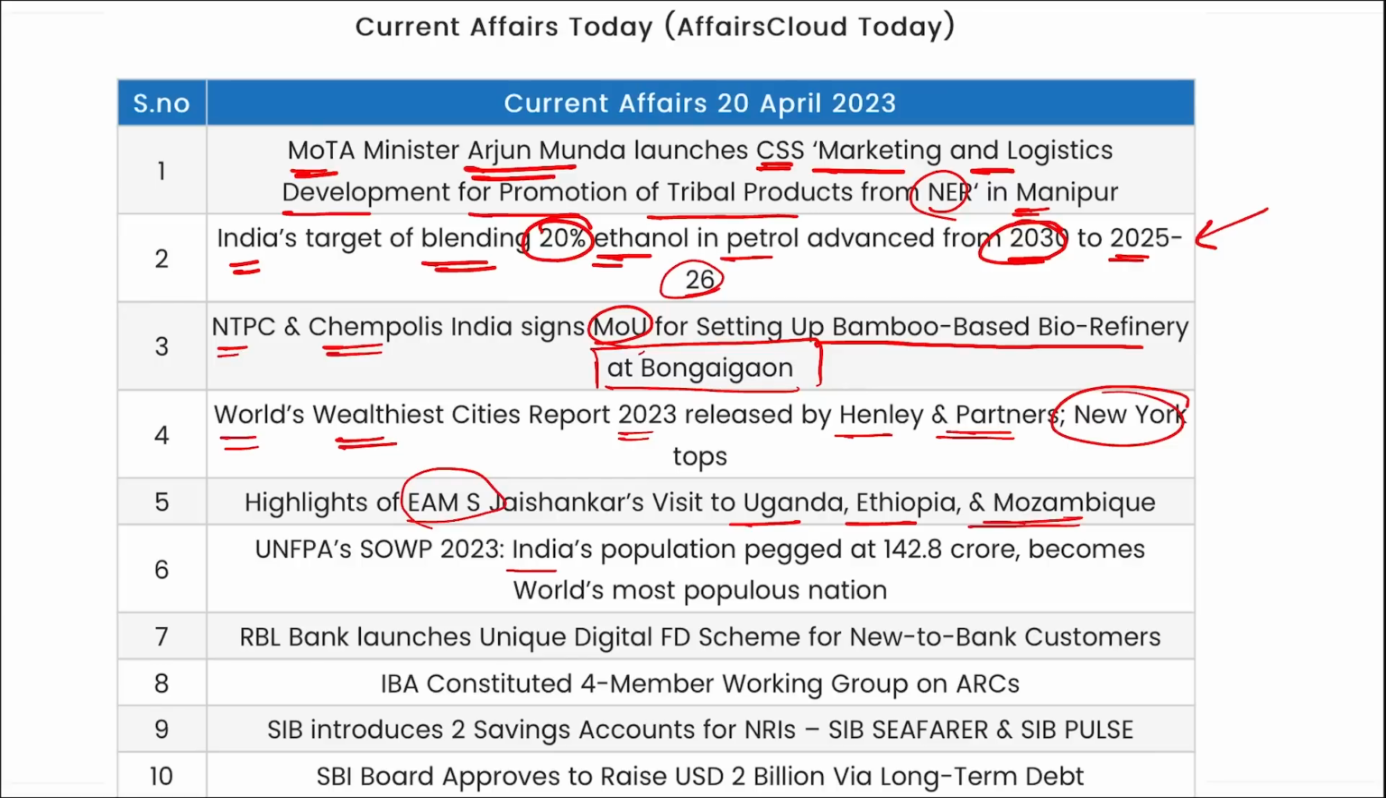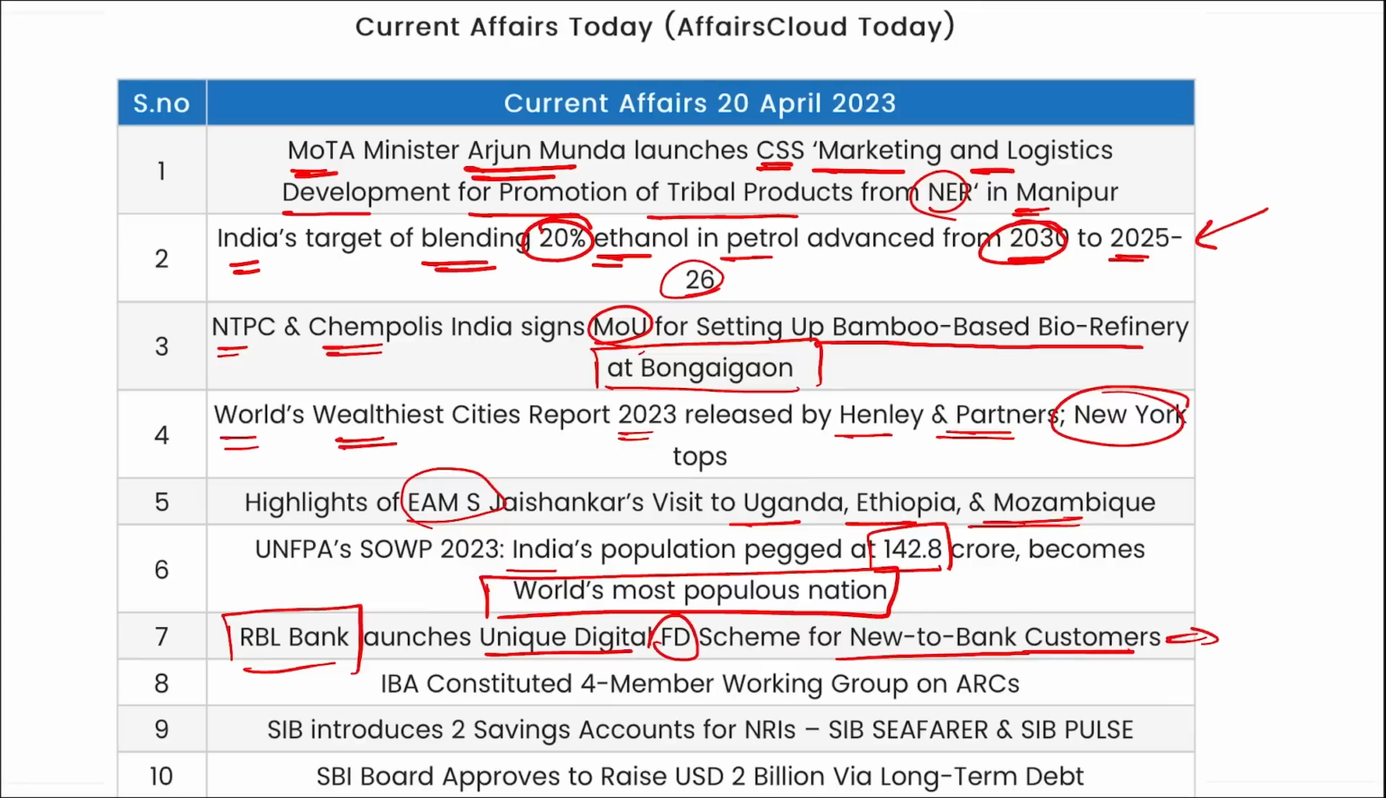Next, India's population is pegged at 142.8 crore, and it became the world's most populous nation by surpassing China. RBL Bank has launched a unique digital fixed deposit scheme for new-to-bank customers. And remember, it is a digital fixed deposit scheme. That means you do not have to go to the branch directly. You can use your digital technology, that is, your electronic devices, to apply for the same.